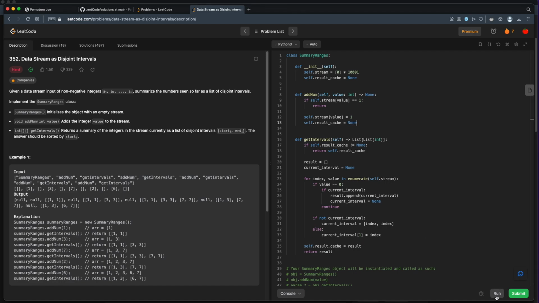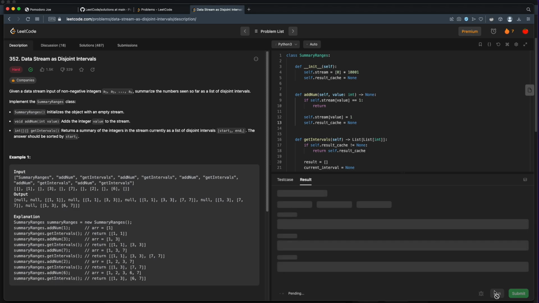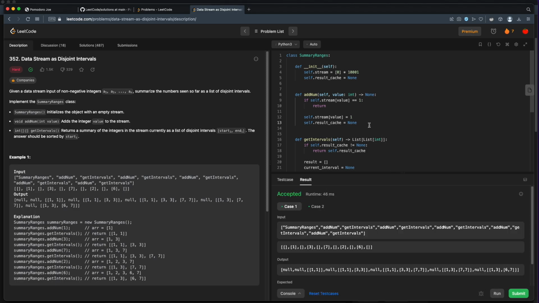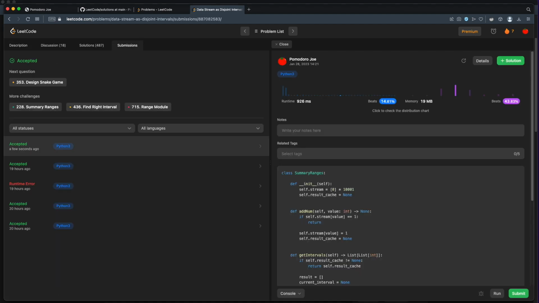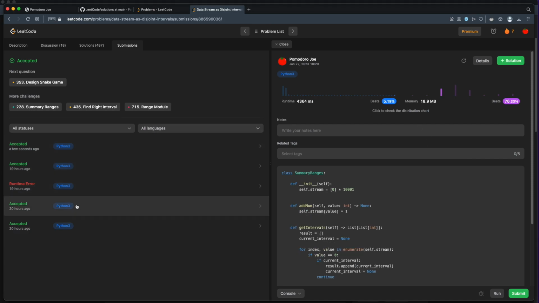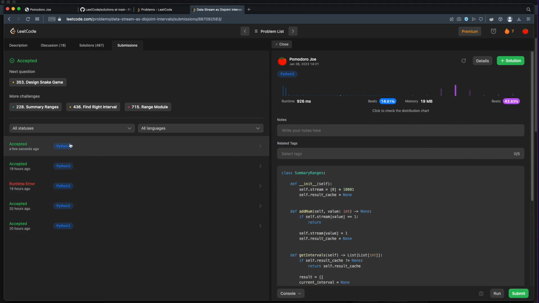All right, I think that's it. Now we're caching our results every time we call getInterval, and we're invalidating it anytime we have a new number added to our stream. Let's see if this gives us any type of gains in our runtime. Small gains. We go from 5% to now 14%. So we do make some small gain. Not great, but not too bad.